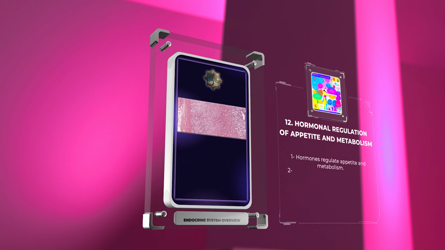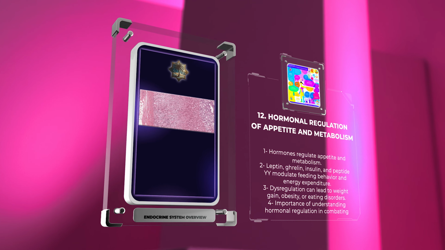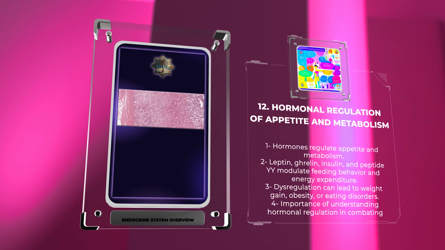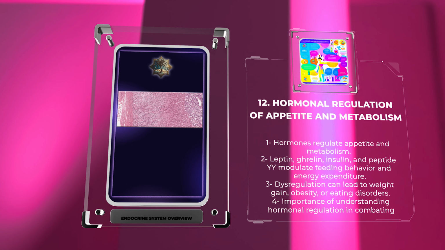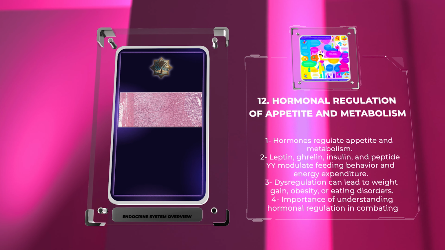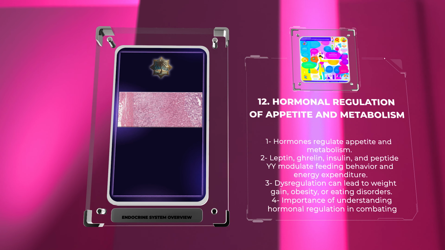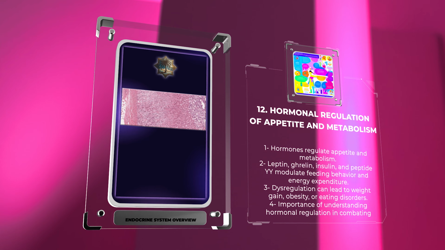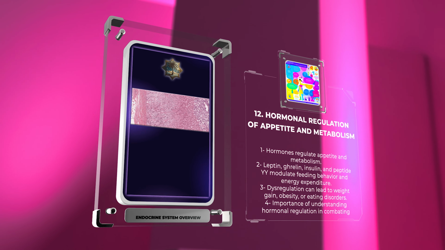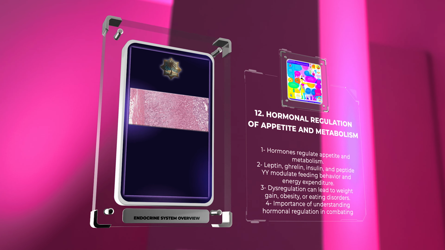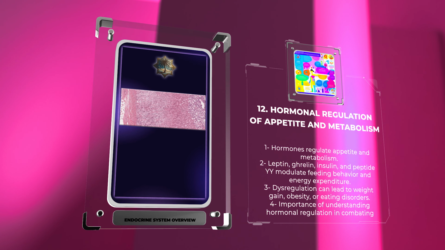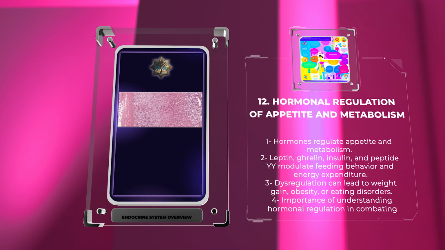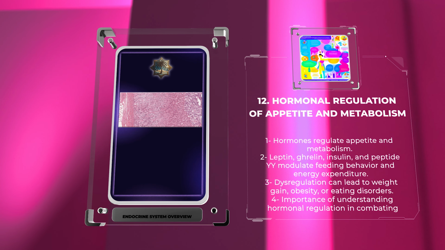Hormones play a pivotal role in regulating appetite and metabolism. Various hormones, such as leptin, ghrelin, insulin, and peptide E, act on the hypothalamus and other brain regions to modulate feeding behavior, energy expenditure, and satiety. Hormonal dysregulation can disrupt the balance between appetite regulation and metabolism, potentially leading to weight gain, obesity, or eating disorders. Exploring the intricacies of hormonal regulation in appetite and metabolism is essential for combating the global epidemic of obesity and developing effective therapeutic strategies to promote healthy weight management.